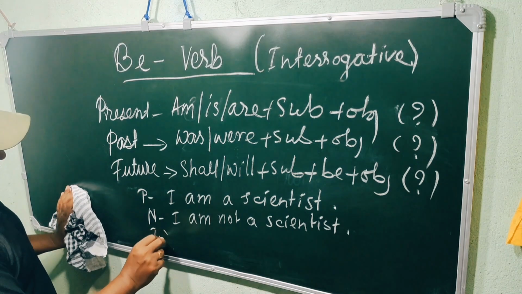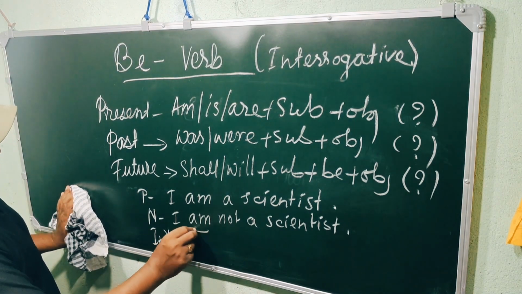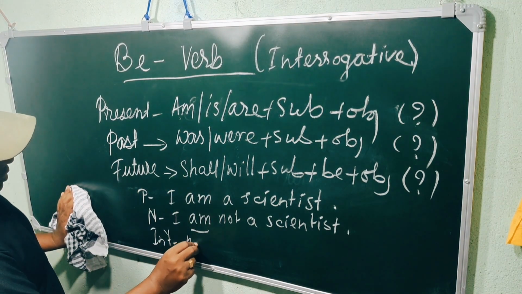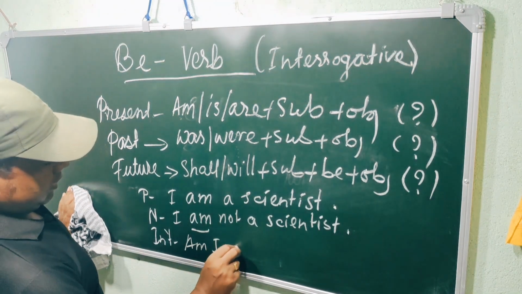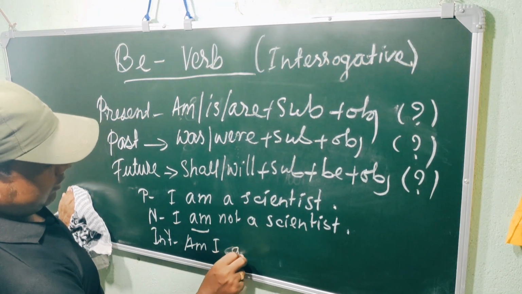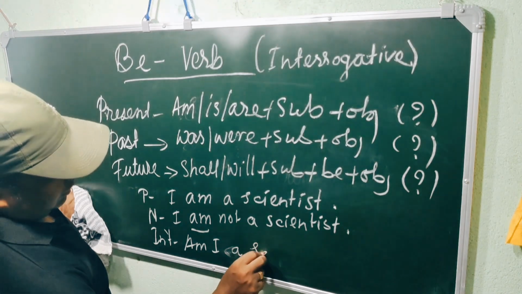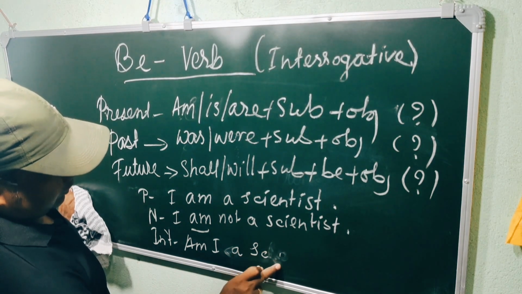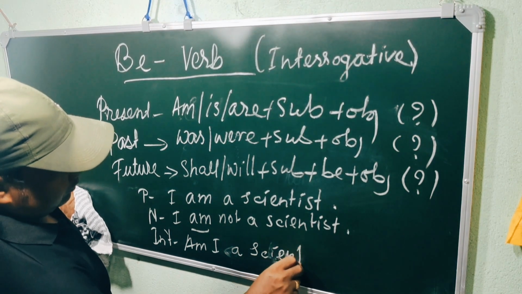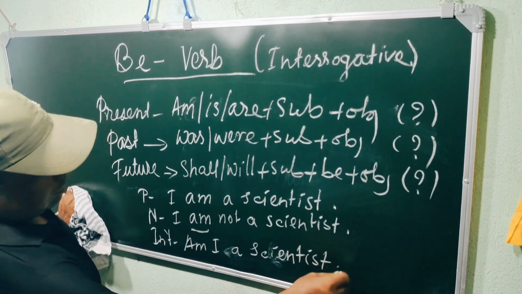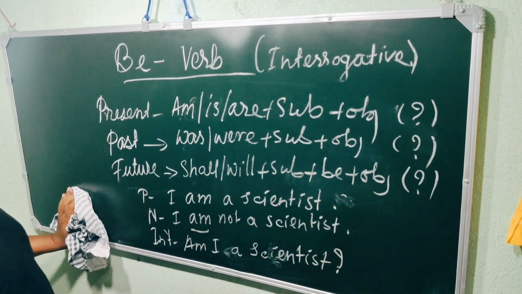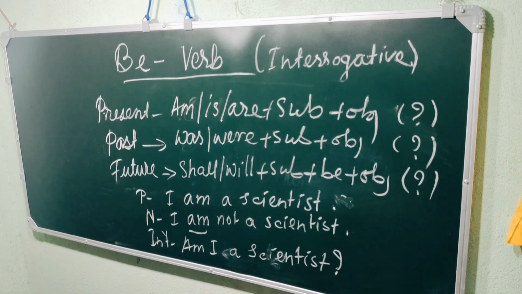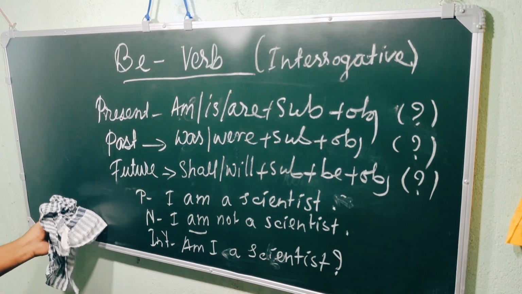Interrogative, it would be, since am is there, am will come first: Am I a scientist? This one comes with a question mark. I think it is very well understood.